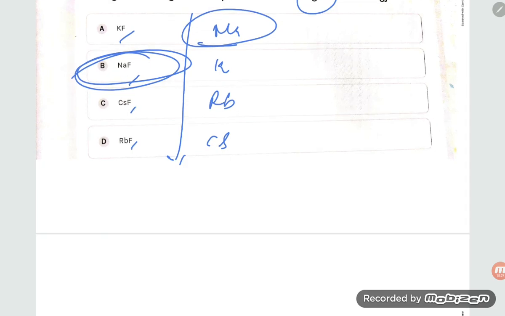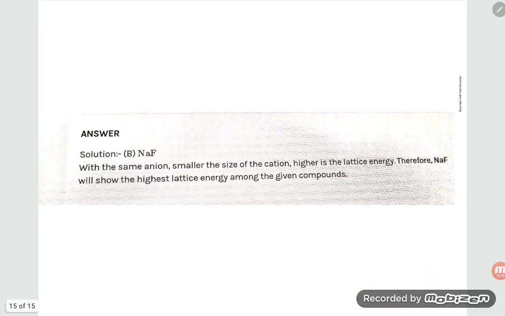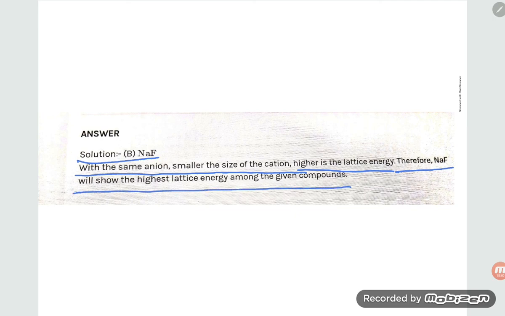Let us read out the answer here. They are saying the answer is NaF. With the same anion, the smaller the size of the cation, the higher the lattice energy. Therefore, NaF will show the highest lattice energy among the given compounds.